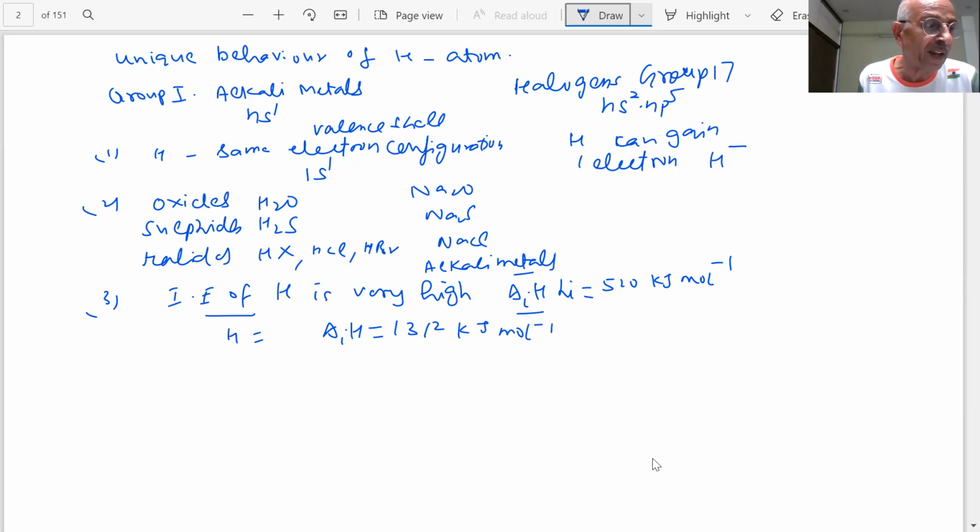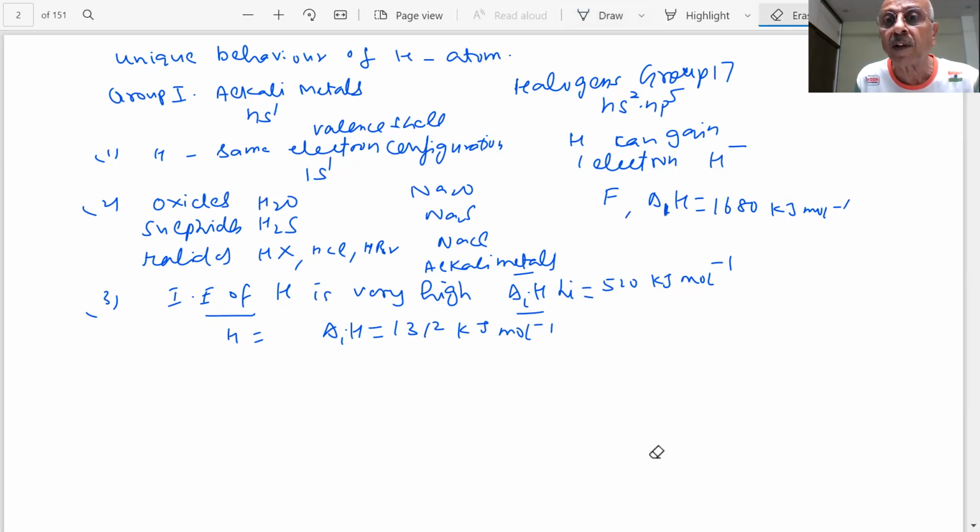So you can see the difference is there. Whereas for fluorine, the first ionization enthalpy is 1680 kilojoule per mole. So you can see the difference, students, that the ionization enthalpy of hydrogen is much closer to that of the halogens,